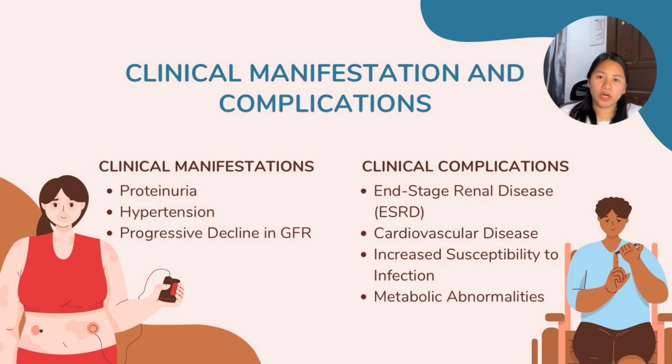Next is cardiovascular disease. Diabetic nephropathy is a major risk factor for cardiovascular complications, and cardiovascular events are the leading cause of death in this patient population. And next is increased susceptibility to infection. This is a critical complication as seen in our patient who died from pneumonia. Chronic kidney disease impairs the immune system, making patients more vulnerable. For metabolic abnormalities, these include fluid overload, hyperkalemia, and metabolic acidosis.